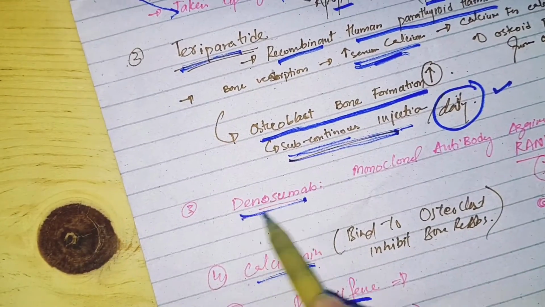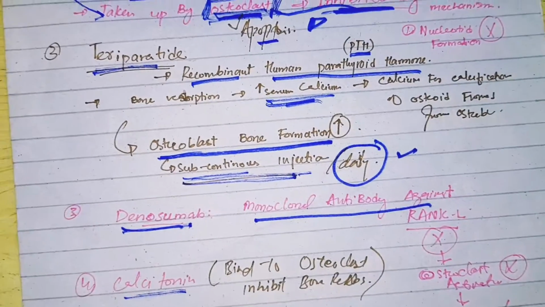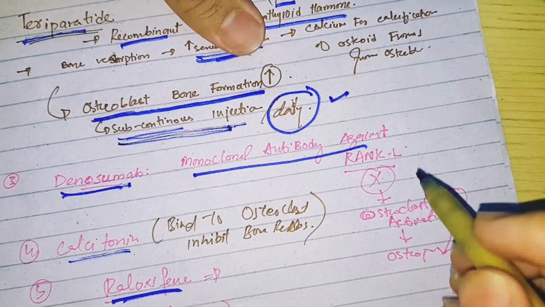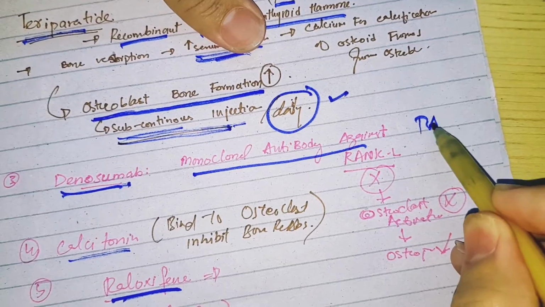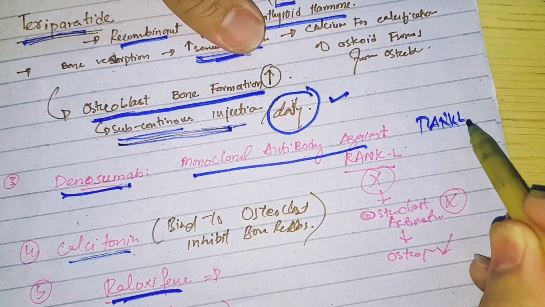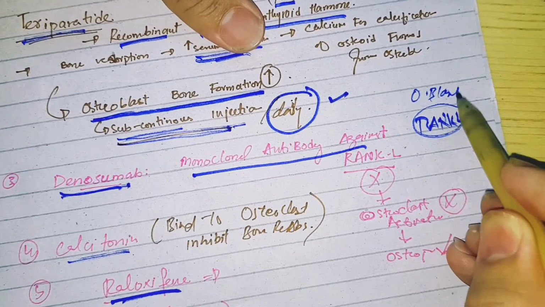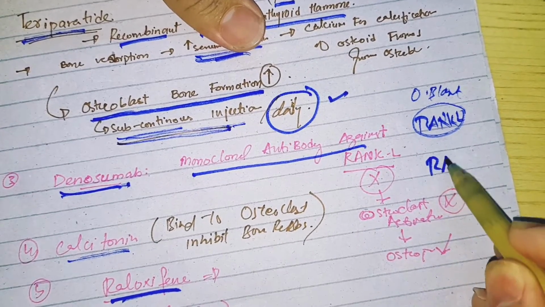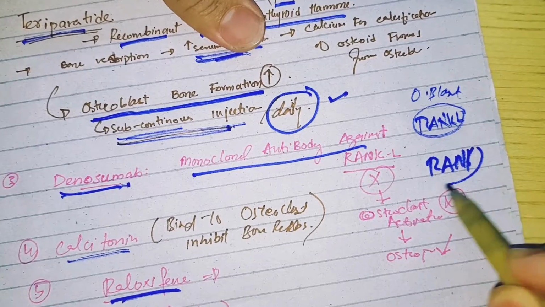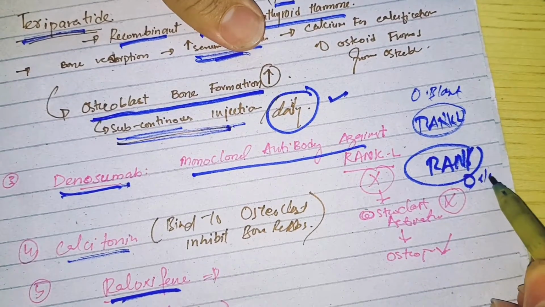The next drug is denosumab. Denosumab is a monoclonal antibody. How does it function? There is RANK ligand on the surface of the osteoblast and the RANK receptor on the surface of the osteoclast.